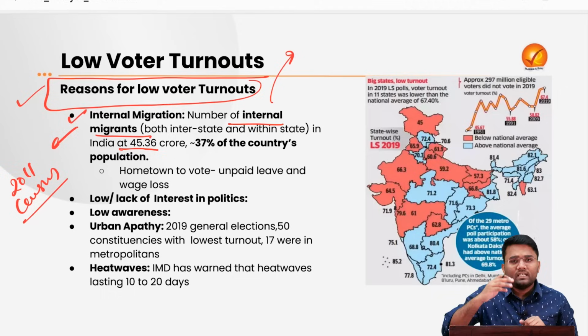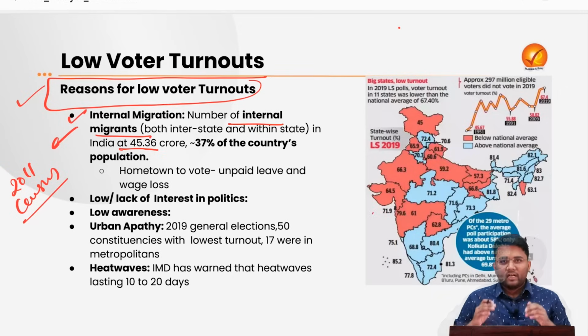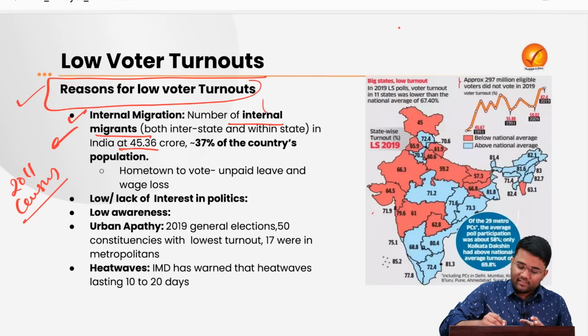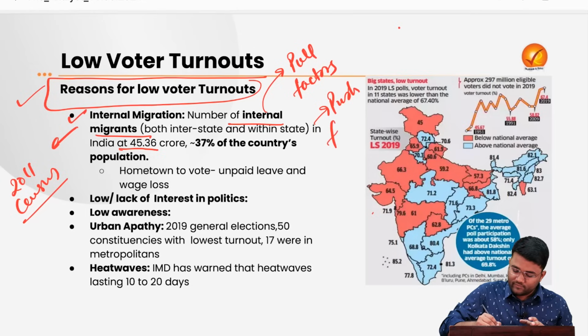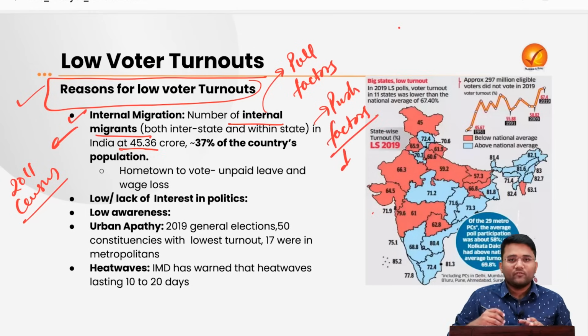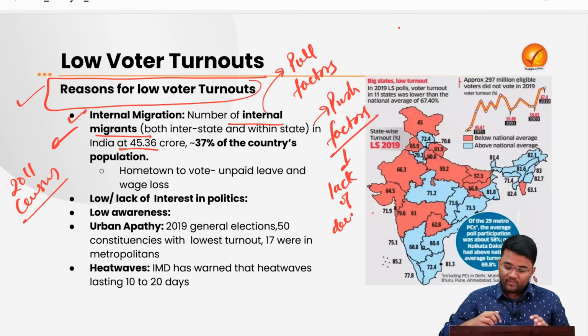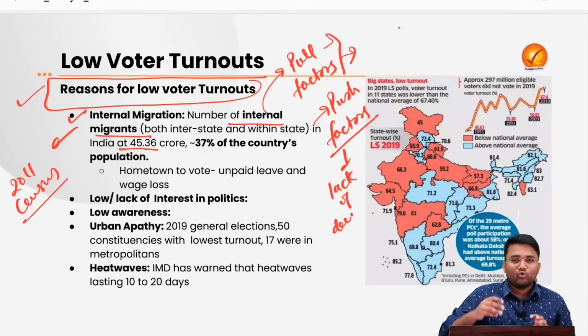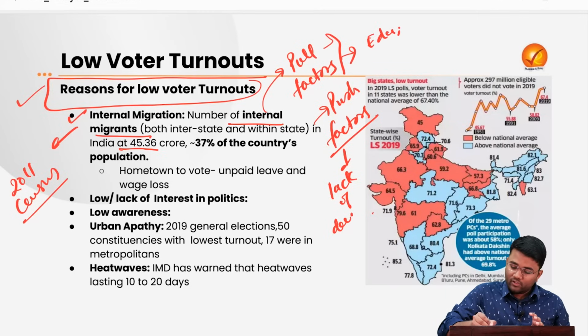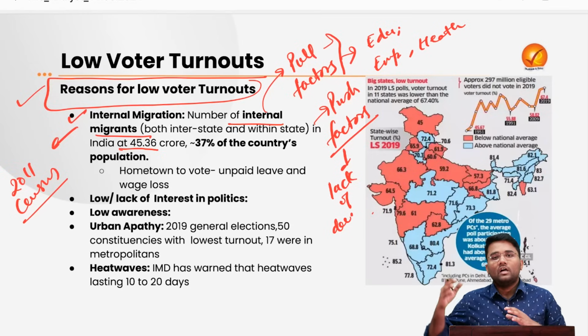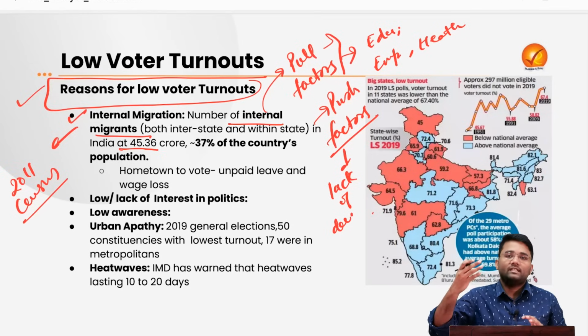So what are the reasons for these migrations? Under this internal migration, there are some pull factors and there are some push factors. Under the push factors, we can consider reasons like lack of development in their own hometown. Then the pull factors are good education, good employment opportunities, good health services that are there in the city or town where they are going.